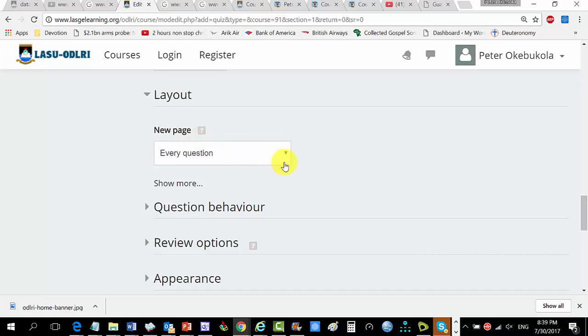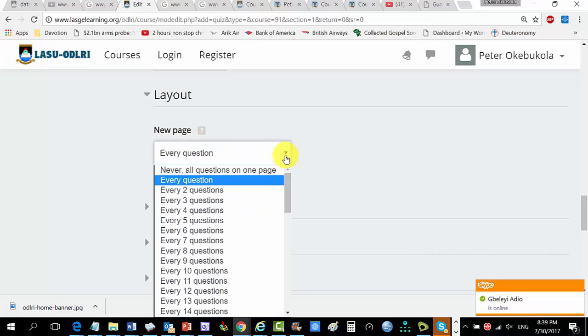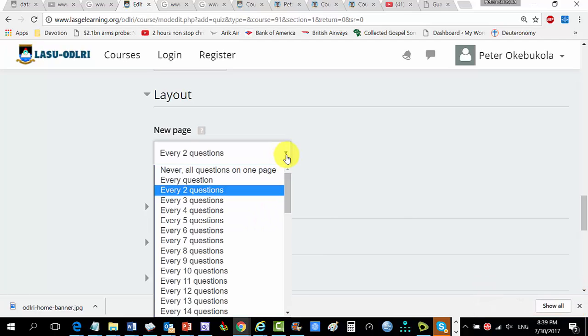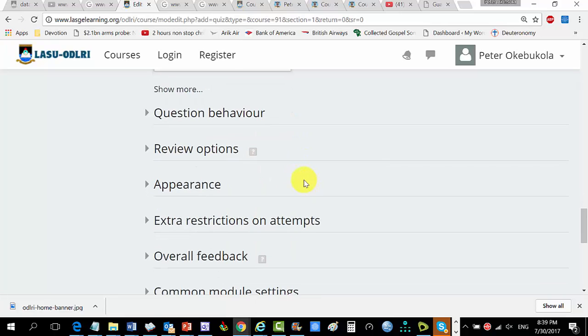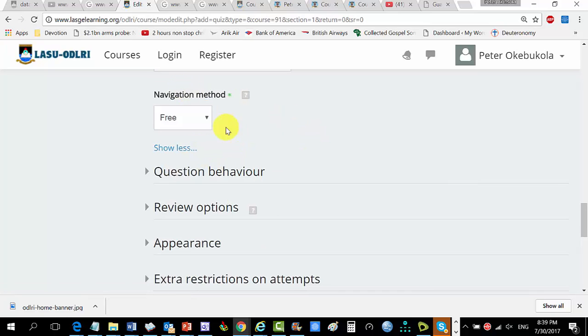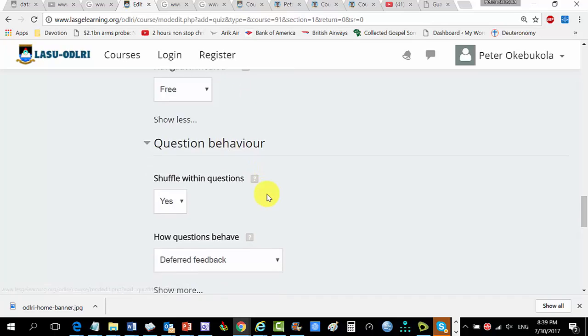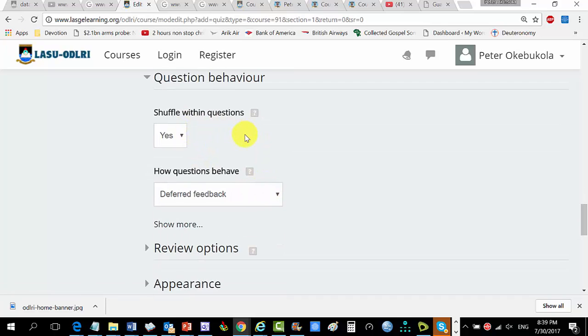So new page, every question, you will see it. Do I want 2 questions per page or 3 questions per page? Let me do a question per page, or maybe 2 questions per page, let's say. Yeah, 2 questions per page is fine. By the way, there are 5 questions. Let's put all the questions on the page, 5 questions. Yeah, that's it. So show more, navigation method, they can navigate anyhow they want. The question behavior, shuffle within questions. Yeah, it's possible just to shuffle the options and all of that.